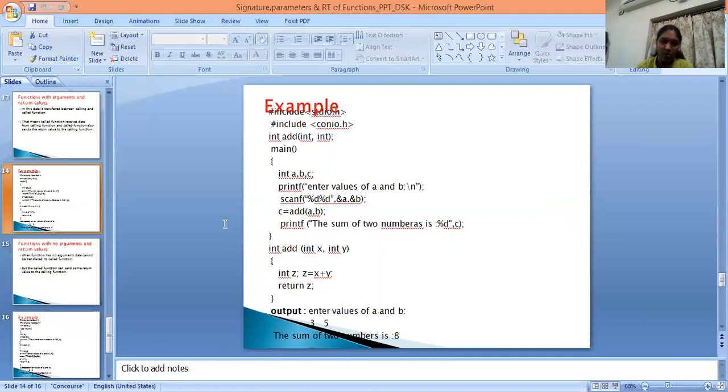Return z, it goes back here. C is equal to add of a comma b, so the value 8 will be stored in variable c. Then print the sum of two numbers. So this is the example of a function with arguments and return values. Here arguments are there and a return value is there.